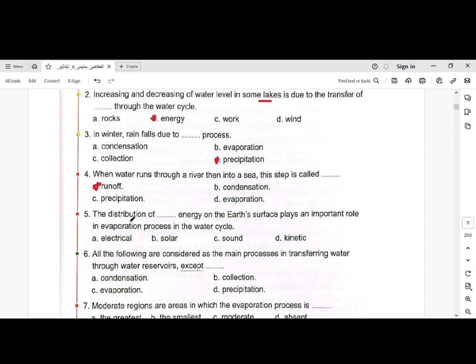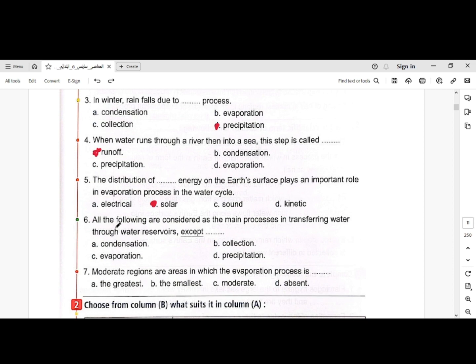The distribution of solar energy on the Earth's surface plays an important role in the evaporation process in the water cycle. Is it distribution of electrical energy, solar energy, sound energy, or kinetic energy? Our answer: solar energy. All the following are considered main processes in transferring water through the water reservoir except: condensation, collection, evaporation, precipitation. Our answer: collection, because collection is not a process and the question says process. The processes are evaporation process, condensation process and precipitation process, but collection is not a process.